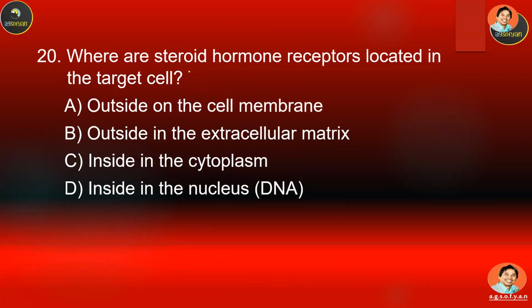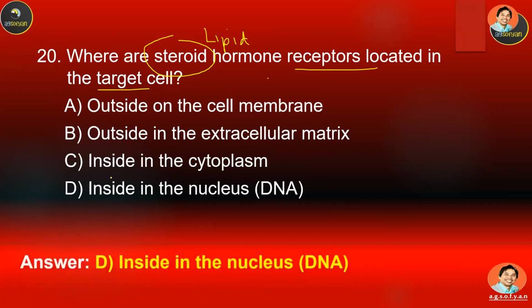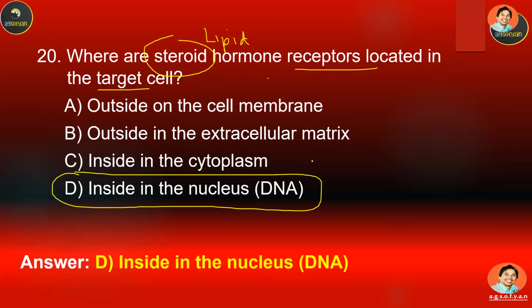20. Where are steroid hormone receptors located in the target cell? A, B, C, or D? Okay, from the previous question, we know that steroid hormones diffuse through the cell membrane easily. It means it is very logical that the receptor will be inside the cell. And we choose which one? The receptor is mostly inside the nucleus.